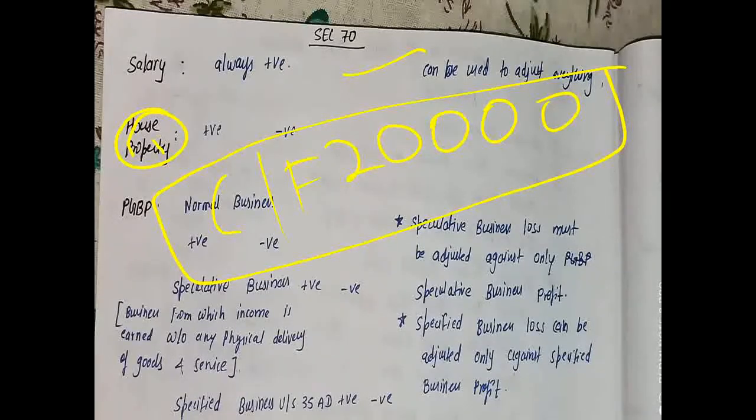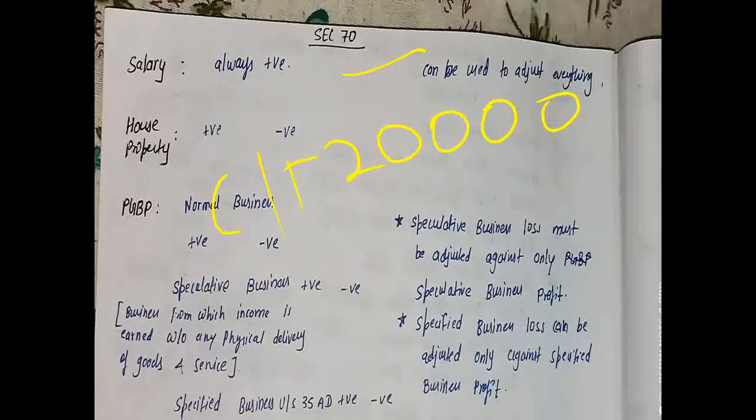It will not be set off against the salary or the PGBP in the next year. I'm talking about the next year, not the current year. In the current year we can adjust this loss against all the heads if we are having a sufficient amount. But in case we don't have the amount, you carry forward, and in the next year under that particular head you set off the loss.